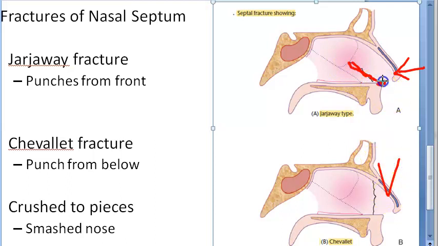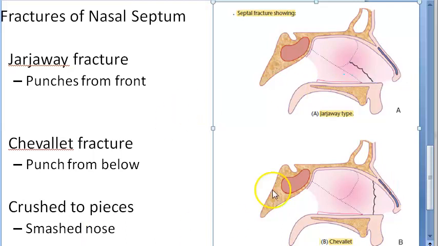So it starts from the anterior nasal spine. It runs horizontally backward just above the junction of septal cartilage with the vomer. So this is the junction of septal cartilage with the vomer, in the blue. So they are saying that the Jarjavay fracture of the nasal septum results from blows from the front. It starts just above the anterior nasal spine and runs horizontally backwards just above the junction of septal cartilage with the vomer. So that is Jarjavay fracture.